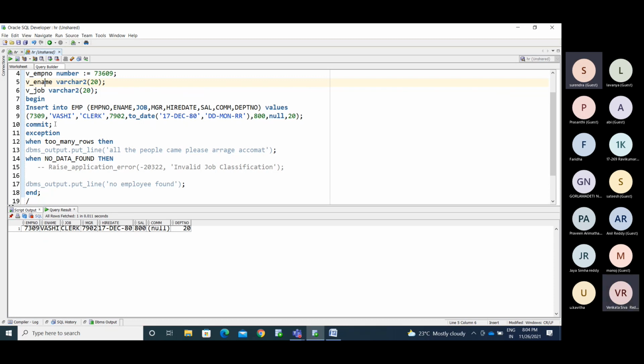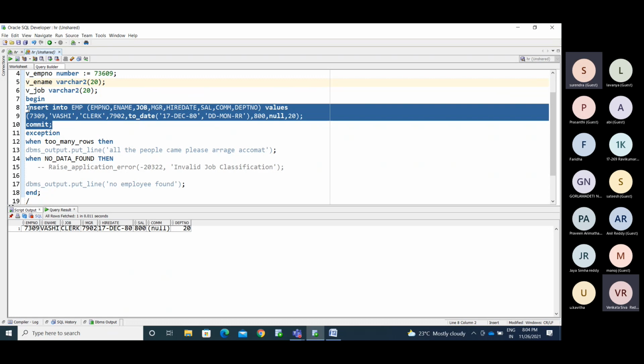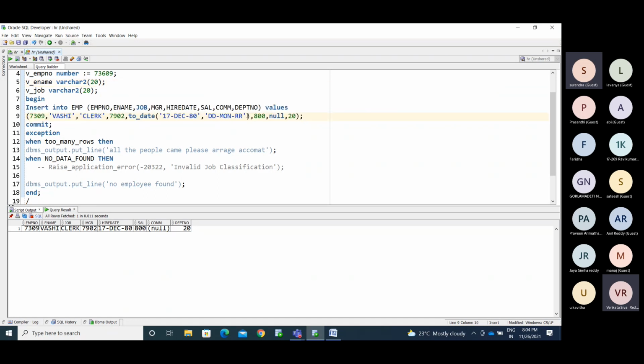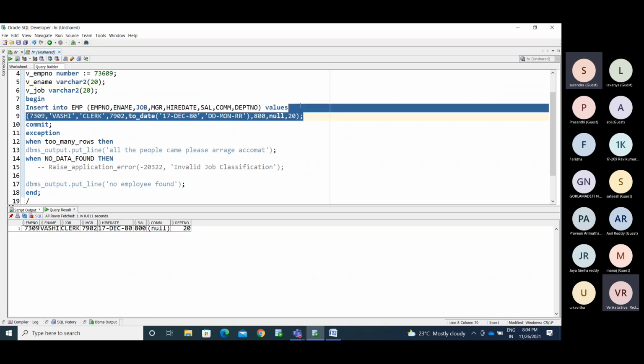DDL commands are auto-committed, DML commands are non-auto-committed commands. So we need to use the manual commit. Okay, manual commit. So while running that, you may get an error. When you perform this insert operation and get the error in this place,